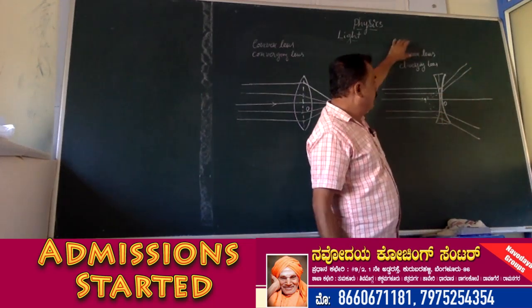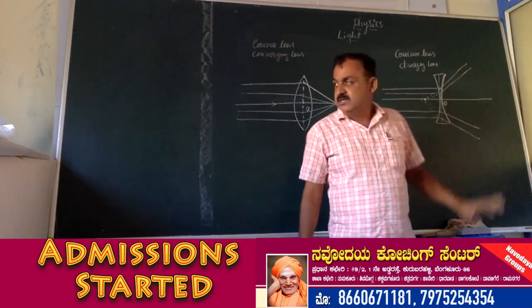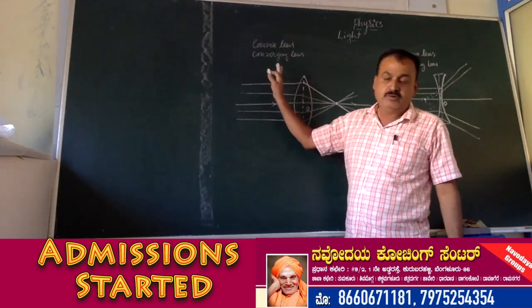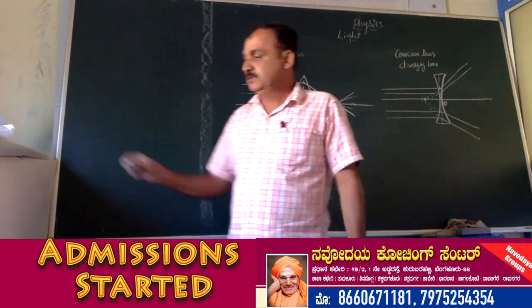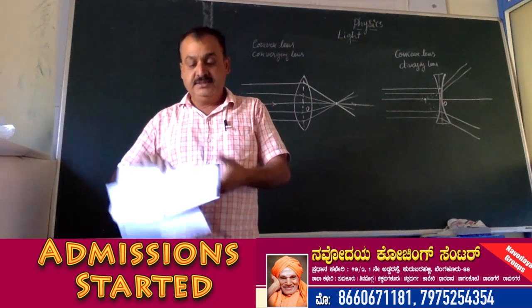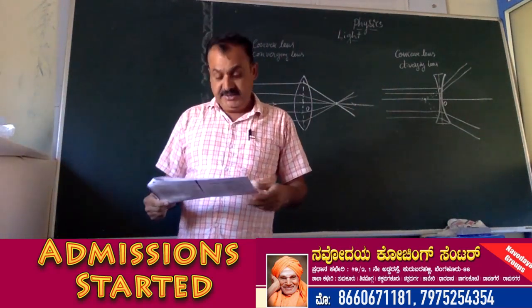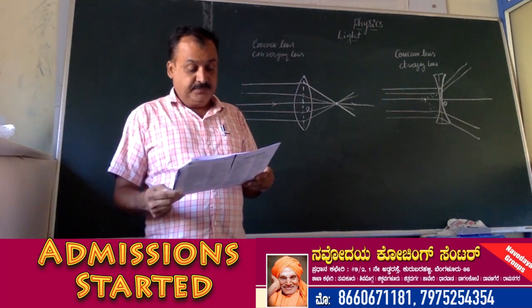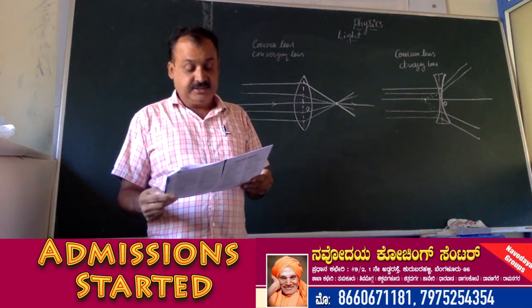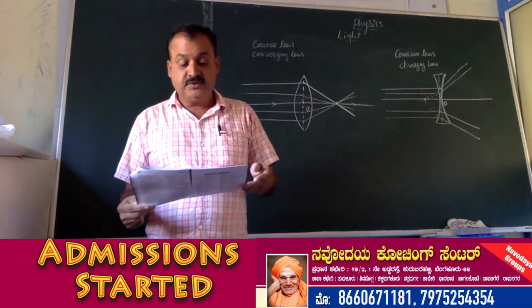Hence, concave lens is called diverging lens and convex lens is called converging lens. So, in lenses, there are two types: one is concave lens and another one is convex lens. Concave lens is a lens which is thinner. What are the uses of this concave lens?